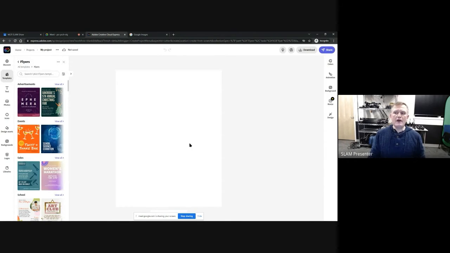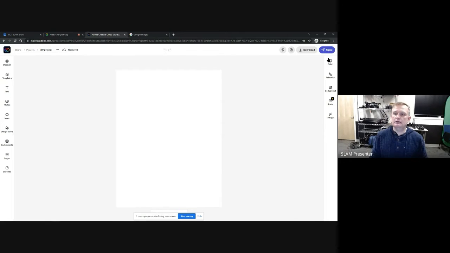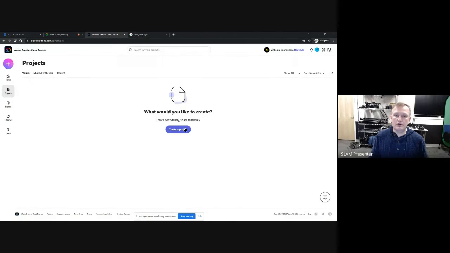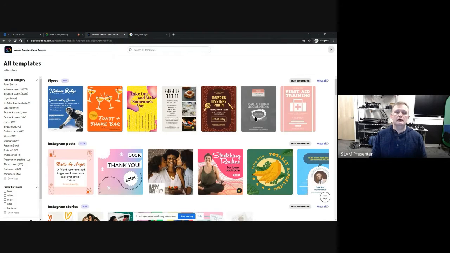One of the rules of the MLTI t-shirt design is that the canvas size needs to be 8.5 by 11. And that's just a regular size piece of paper, right? If you look at a piece of paper, that's what the size is. So I'm going to click up here. Let's see, where's my design here? Let's go back to projects. I want to create a project here.